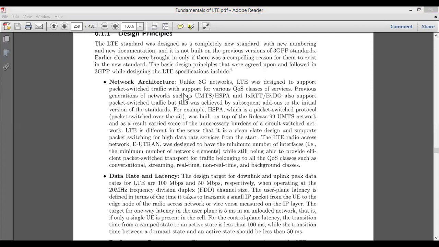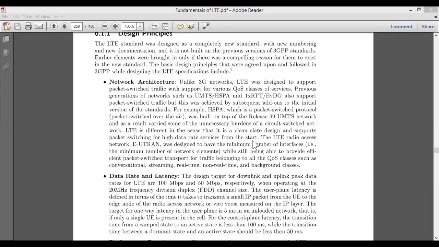Therefore the network architecture here makes use of a packet switching network along with some add-ons over the air interface, and other than that there will not be any circuit switching network. If you use a circuit switching network, there will be unnecessary burden on the network.